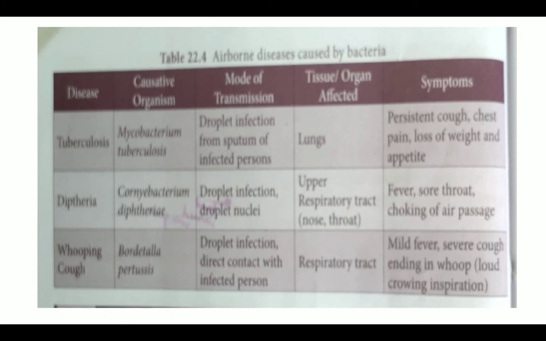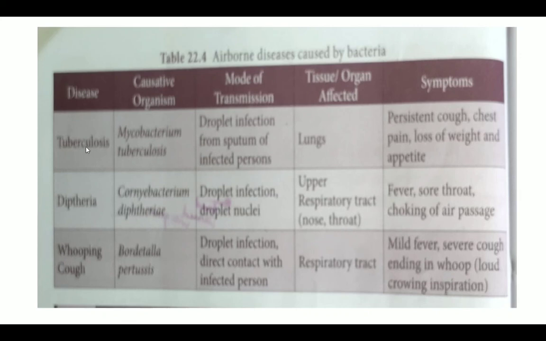So these are the causative organisms for these kinds of diseases. How does it transmit from one person to another person? These are all happening only because of the droplets of sputum, right? Tuberculosis affects the lungs. Then diphtheria affects the upper respiratory tract. Upper respiratory tract means the nose, throat. Whooping cough also affects the respiratory tract.